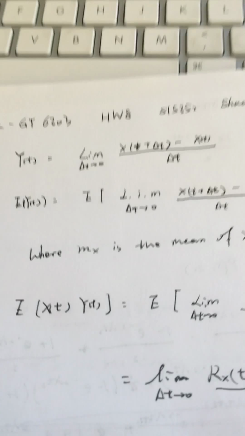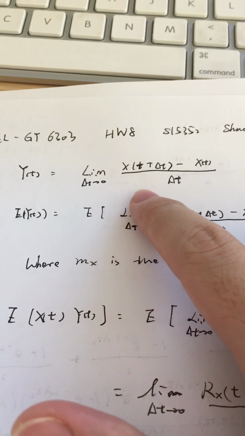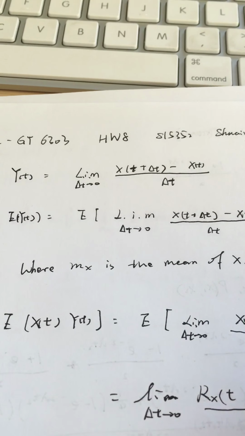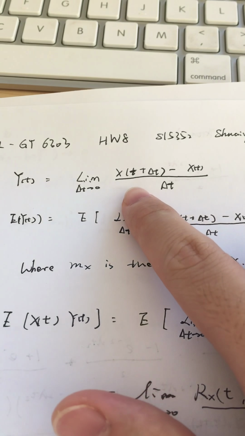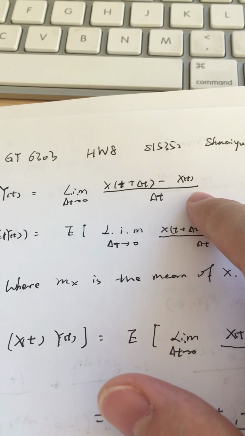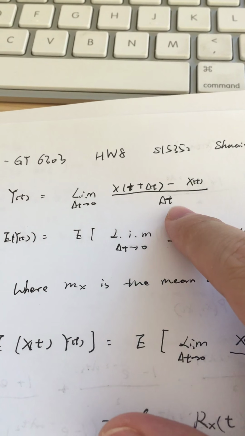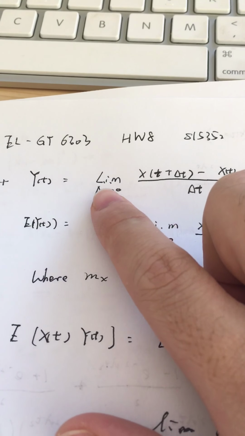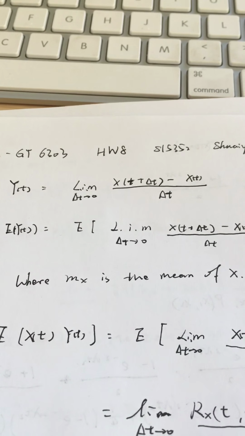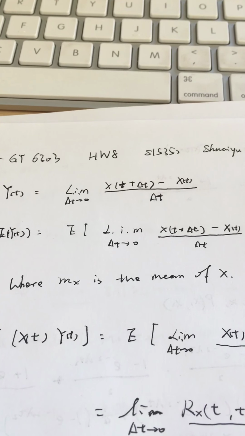So we write it here using the mean-square sense definition of the limit and derivative, which is the limit of X(t plus a very little increment delta t) minus X(t), over delta t, as delta t approaches 0. This uses the definition of continuity on random processes.